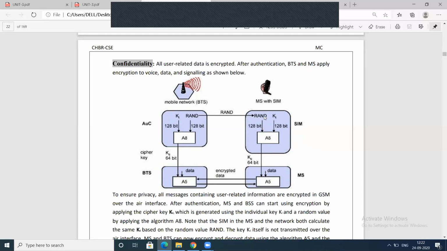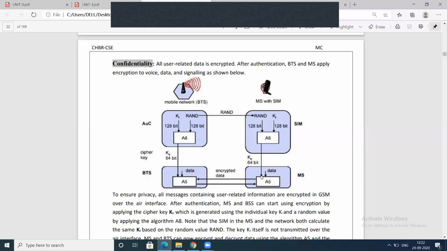Here at the SIM, using the same 128-bit random number and the 128-bit key value with the A8 algorithm, as a result it will generate a 64-bit key value, the 64-bit cipher key. That cipher key is forwarded to the mobile station.